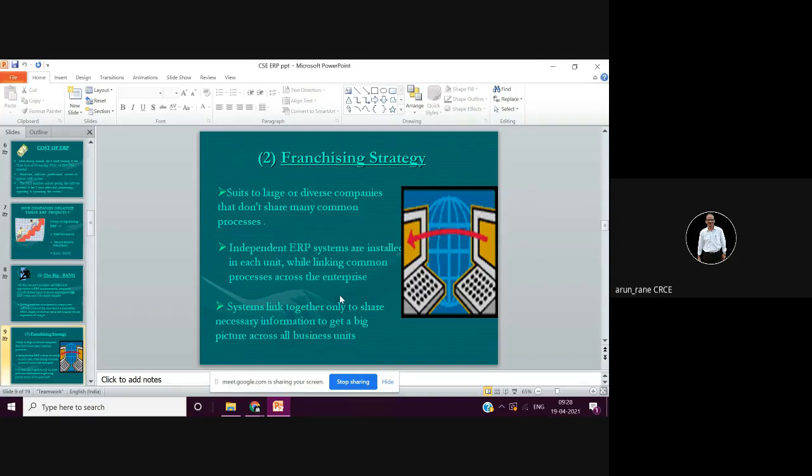Then franchising strategy, it suits large or diverse companies that don't share many common processes. So independent ERP systems are installed in each unit. Like I said earlier, say there are 4 to 5 small or medium companies.